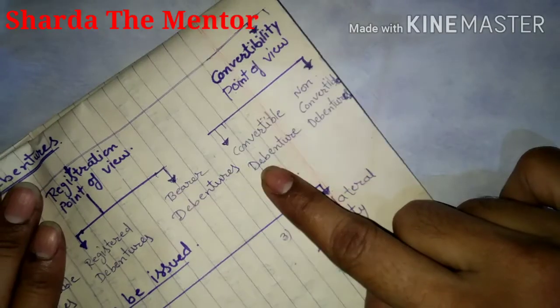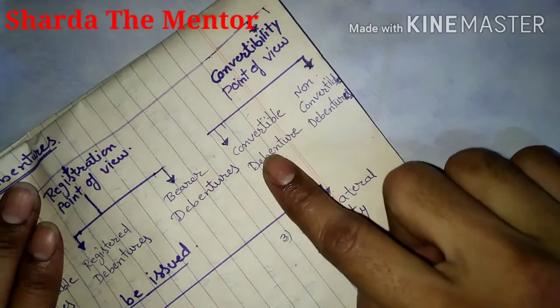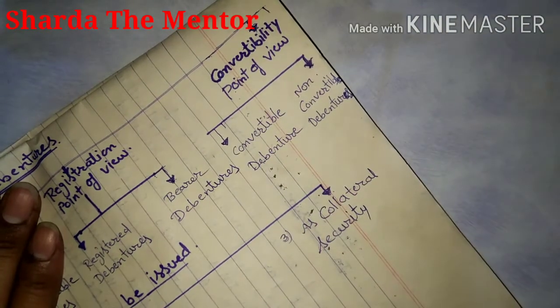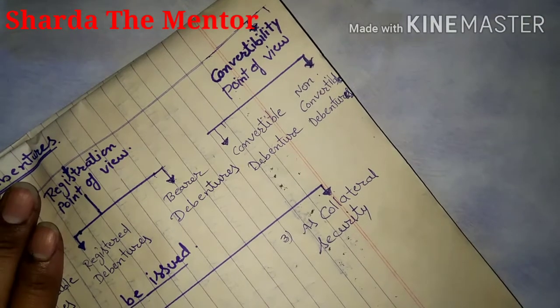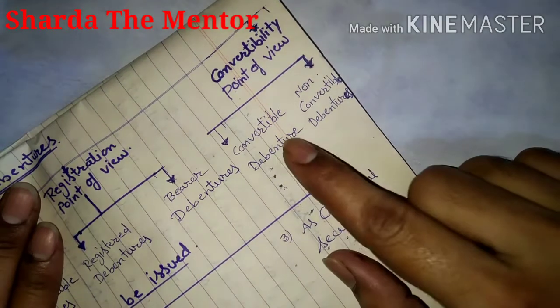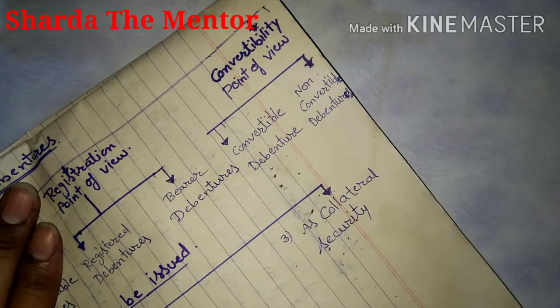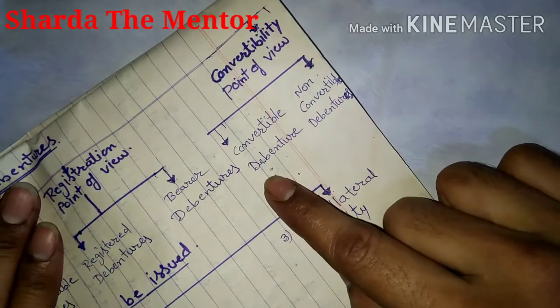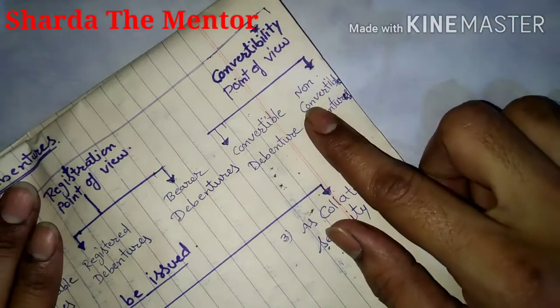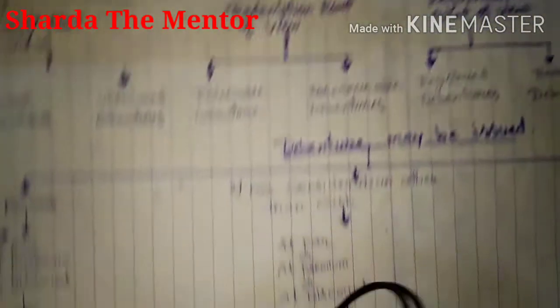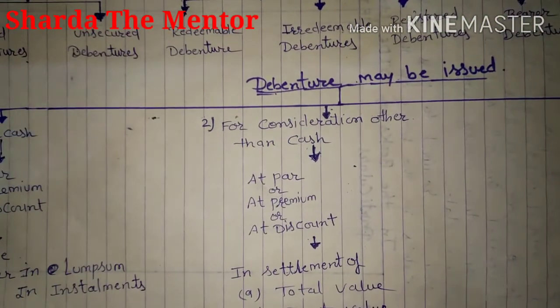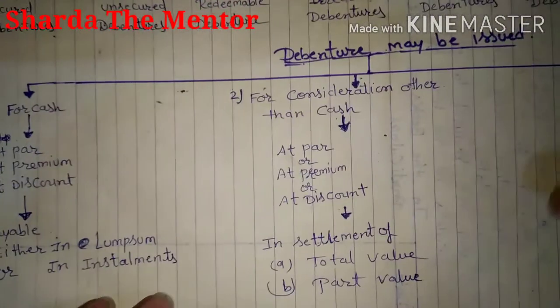Then there is convertible debenture and non-convertible debenture. A convertible debenture is one that can be converted after some time into equity shares. It means that at the time of issue, if you have given the condition that after some time the debentures can be converted into equity, that is considered a convertible debenture. And a non-convertible debenture can't be converted into equity shares; it will remain a debenture for its lifetime.